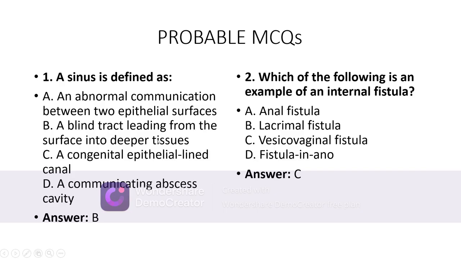So now we will see probable MCQs. A sinus is defined as abnormal communication between two epithelial surfaces, a blind tract leading from the surface into deeper tissue, congenital, epithelium-lined canal, communicating with an abscess cavity. So the sinus is a blind tract leading from the surface into deeper tissue. Which of the following is an example of internal fistula? Vesico-vaginal fistula.